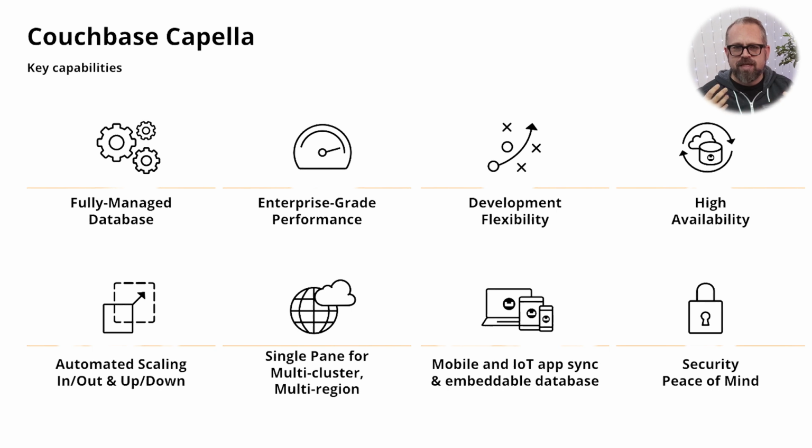We have the ability to have mobile and IoT app sync and an embeddable database in device, and it provides you a single pane of glass for all of your data platform needs with automated scaling. It understands your demand, automated scaling in and out and up and down.